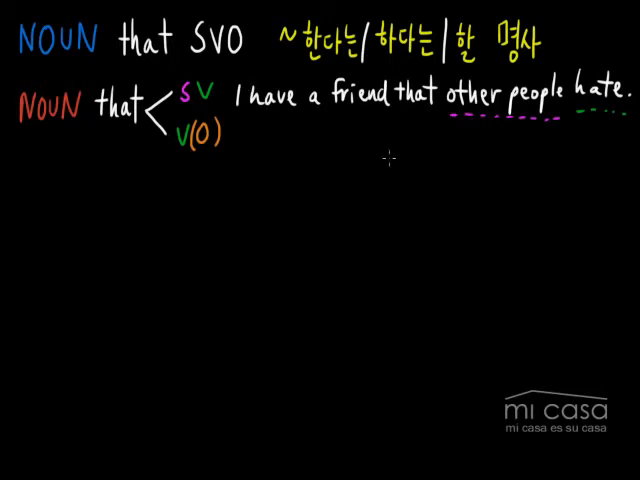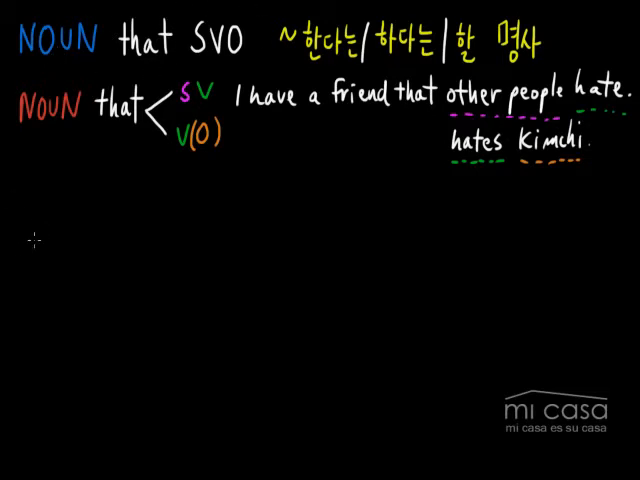But something else you could say is, I have a friend that, for example, hates kimchi. And in this case, it's a little bit different. We have a noun, that, followed by a verb, and then an object. Okay? So these are generally the two possibilities when you're using that as a 관계대명사. But there are special nouns where you can put a full sentence after that. You could say a noun, that, and then a full sentence.